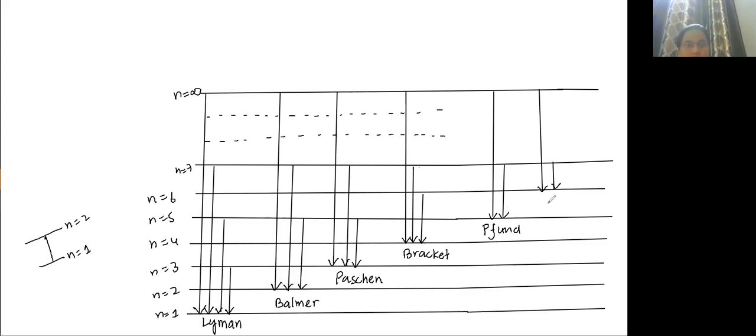That is known as Humphrey. Try to draw this. If this is done, let me know.